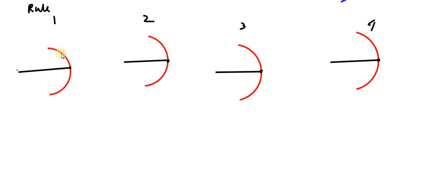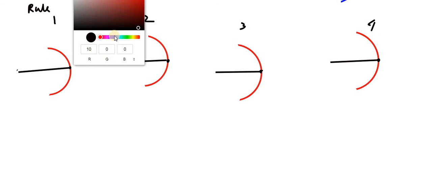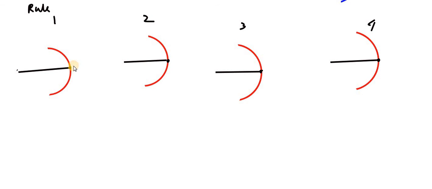First we'll locate all the points. Here this is the pole, this is the focus, this is the center of curvature, and again here pole, focus, center of curvature.